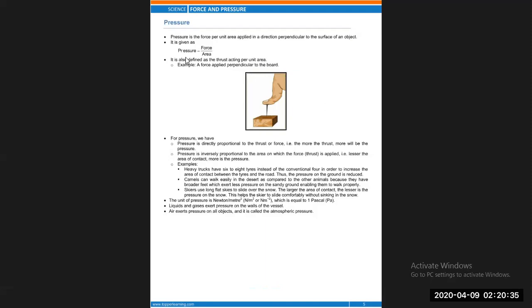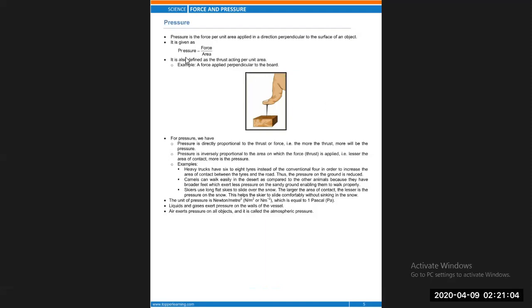It is mathematically given as pressure equal to the ratio of force and the area of the object over which the force is acting. The force which acts perpendicular to the surface is called thrust. So pressure can also be defined as thrust acting per unit area.